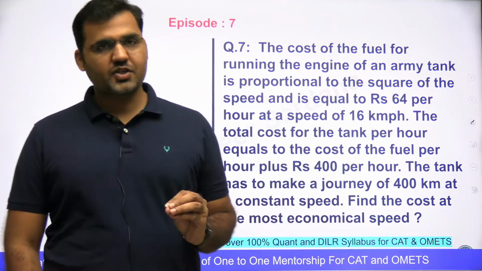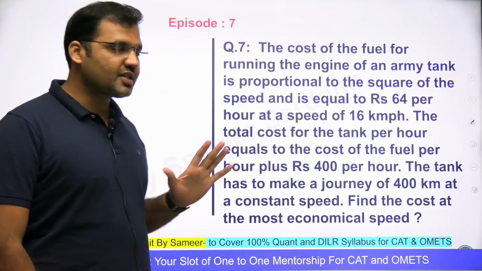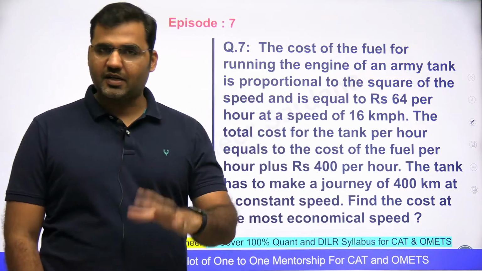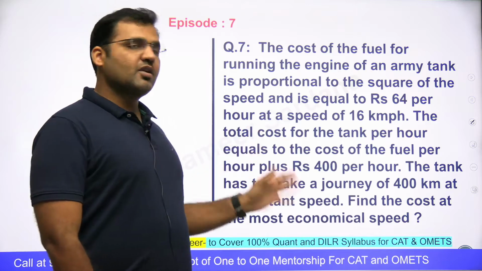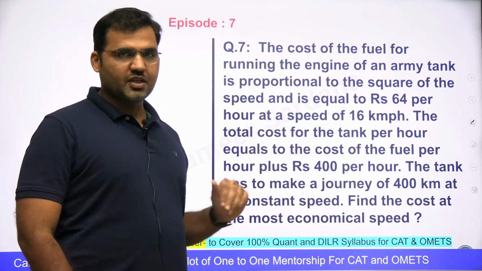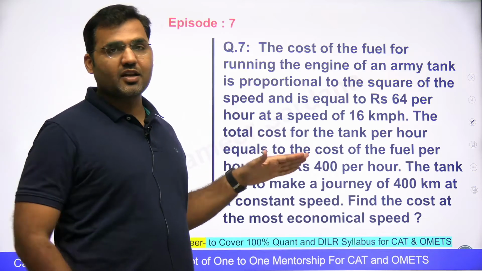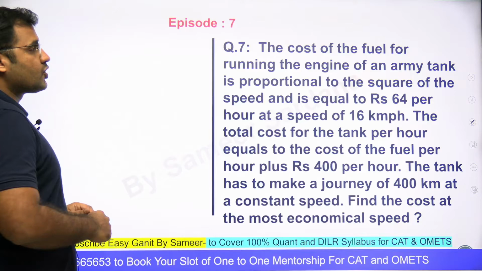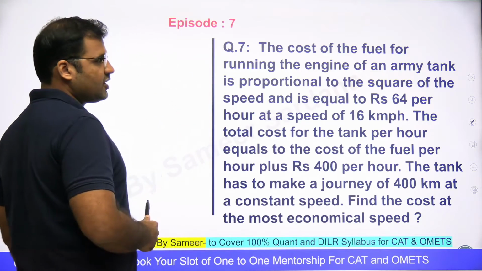Amazing class level question having multiple concepts. This is a question of proportionality as well as of maxima minima. तो एपिसोड नंबर 6 में हमने AMGM रूल के ऊपर बेस्ड क्वेश्चन किया था. फिर से उसको इस क्वेश्चन के अंदर यूज करेंगे, but this is actually an arithmetic question combined with the concept of AMGM rule. The cost of the fuel for running the engine of an army tank is proportional to the